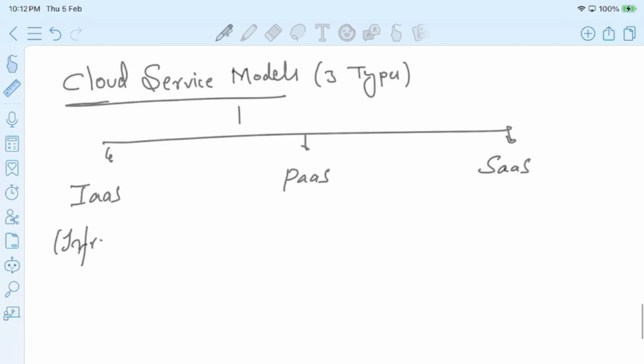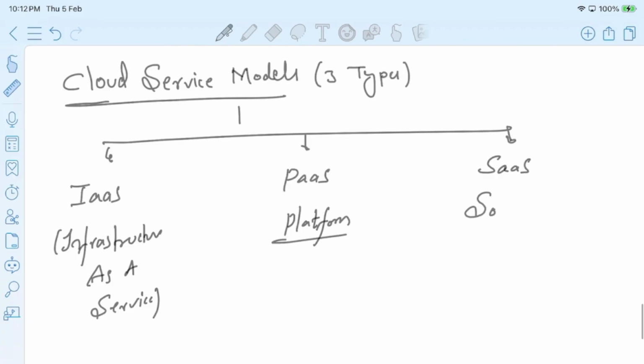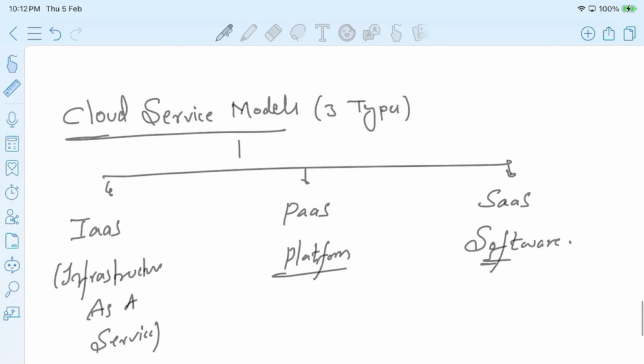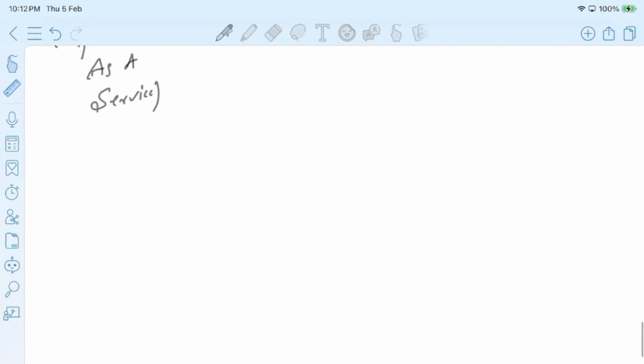Okay, one is infrastructure as a service, and platform as a service, and software as a service. So there are three types of service models in the cloud computing service providers. So what does it mean exactly? Right? So to make it more clear about these cloud service models, let me take a simple story here.